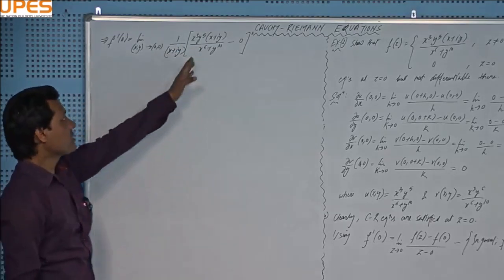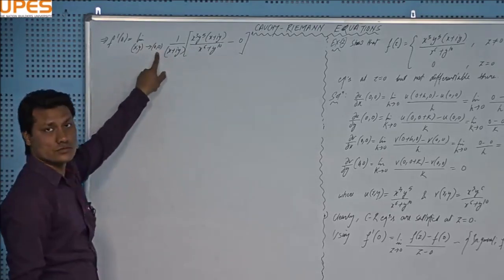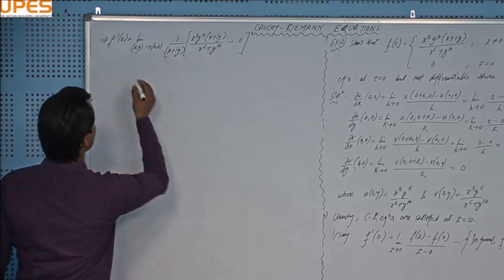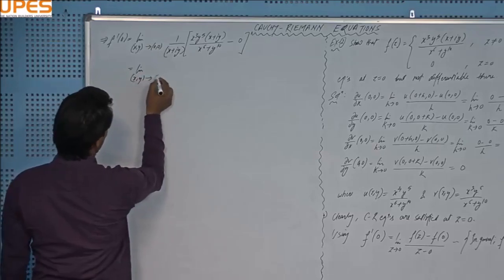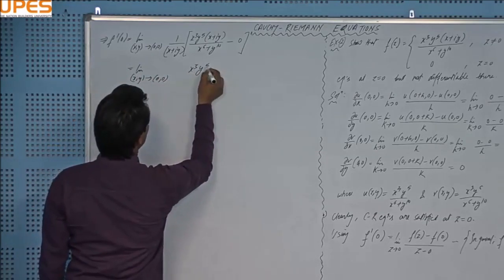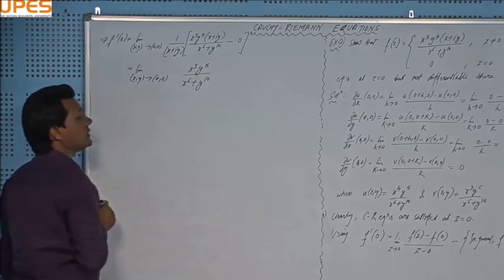You can see that everything is converted in terms of x and y. So I have written (x, y) tends to (0, 0), fine. And this x plus iota y factor will be cancelled out, and you will be left with the limit as (x, y) tends to (0, 0) of x cube y to the power 5 over x to the power 6 plus y to the power 10, right?